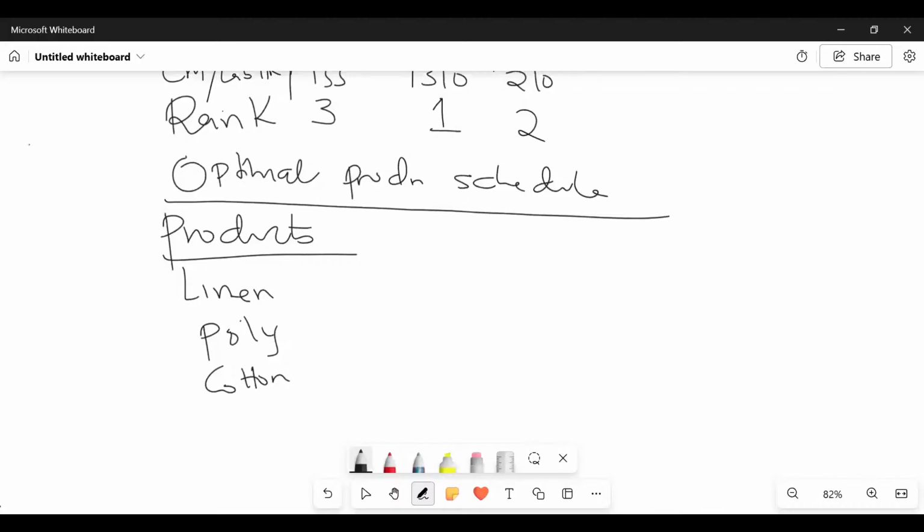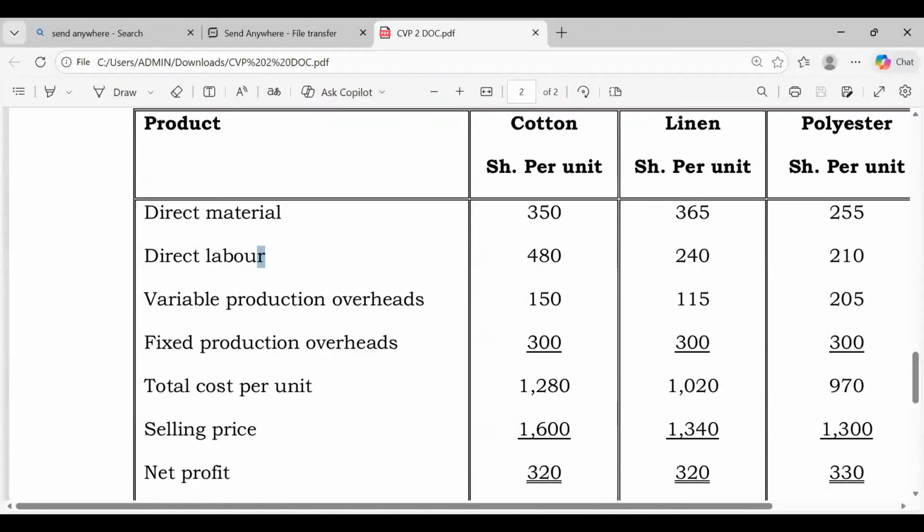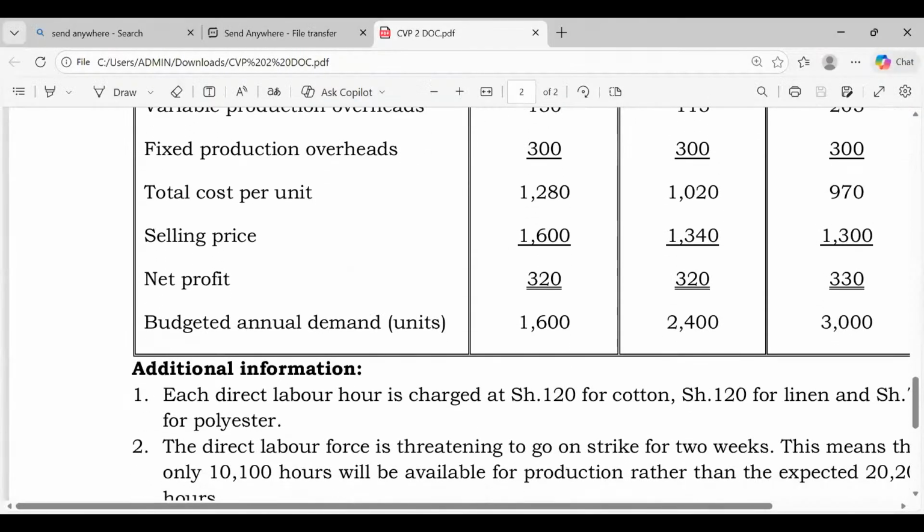So let's define our ceiling. Our ceiling is the maximum demand. Maximum demand. Write in full, this is maximum who? Demand. So maximum demand. So are you able to see the maximum number of units that were demanded, ladies and gentlemen? Let me share the question. So the question that I'm sharing here will be able to give you the number of units that were demanded. So the number of units that were demanded are here.